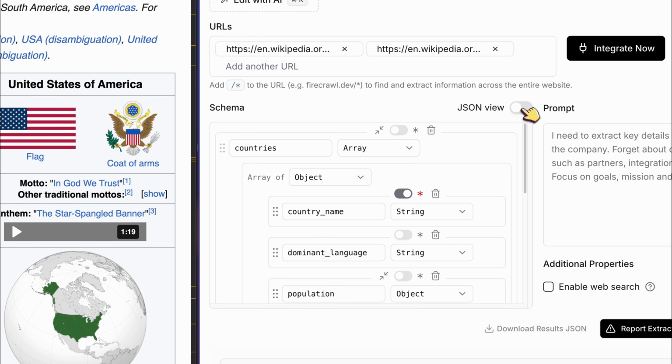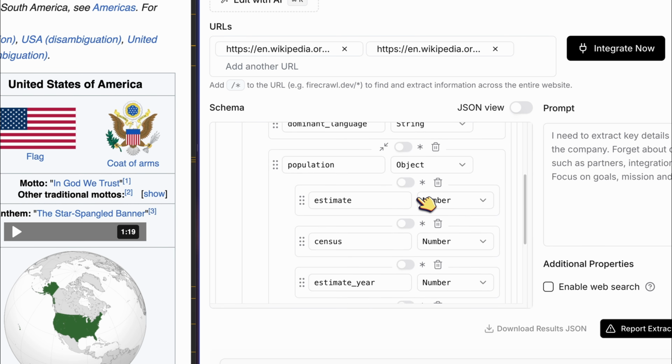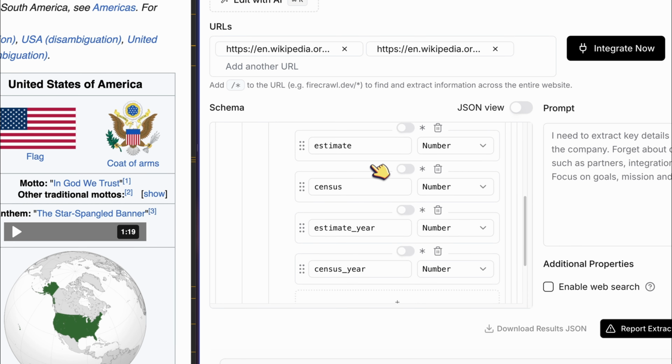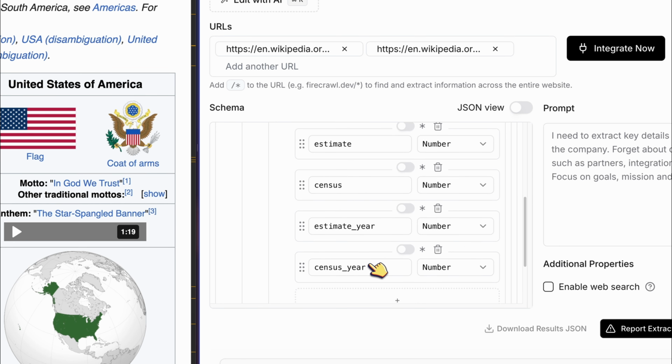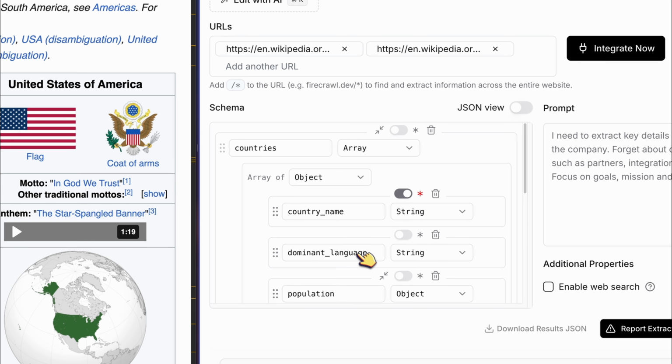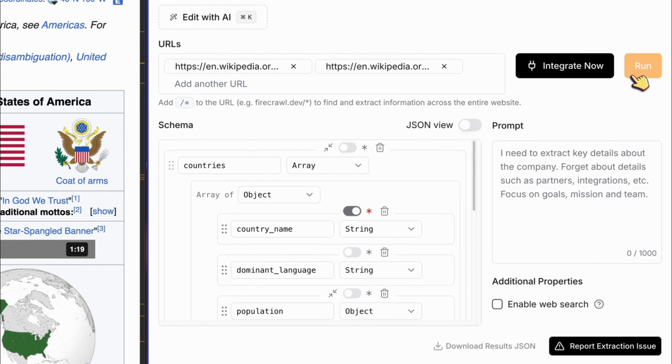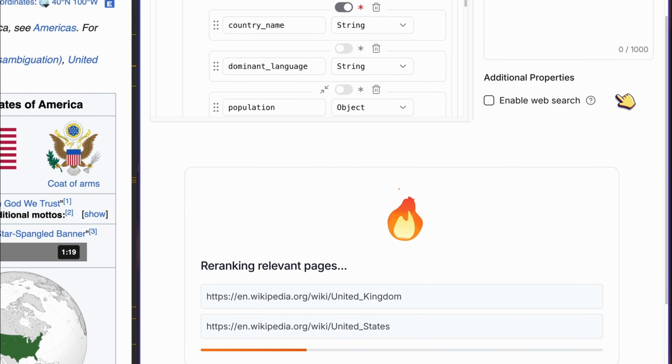And now if I go back to the JSON view, you will see that I have a countries array with the country name, dominant language, population, object with everything that we need. So we got that estimate again, the census, the estimate year, the census year, and that's it. Now, because we have this countries array, if we run the Firecrawl extractor on these multiple URLs, it will understand that it needs to provide the structured data for both of them. Let's go ahead and test that. We're going to simply click run, wait for a couple of seconds, and then see how it did.